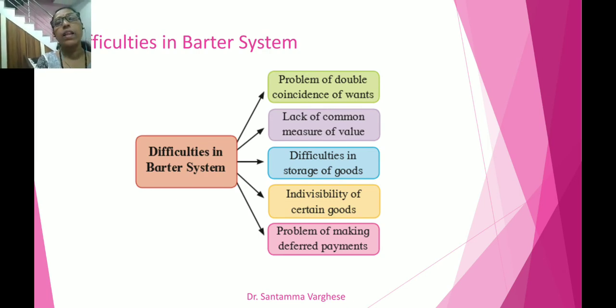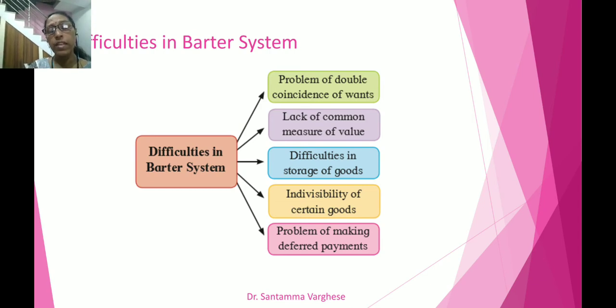Second, it is lack of common measure of value. Lack of common measure of value means it is not there. What is common? Good A and good B. Are they valued the same? No, they are different. We know in many places, for example onion as well as potatoes. If potato is 20 rupees a kg, onion is 50 rupees a kg, will they match each other in the matter of exchange? The value is different.